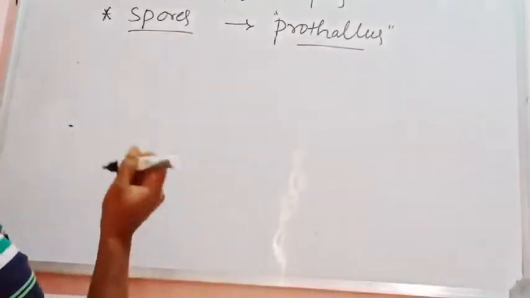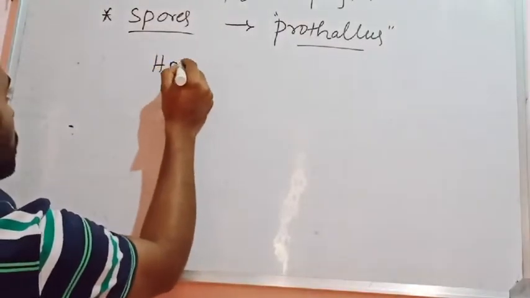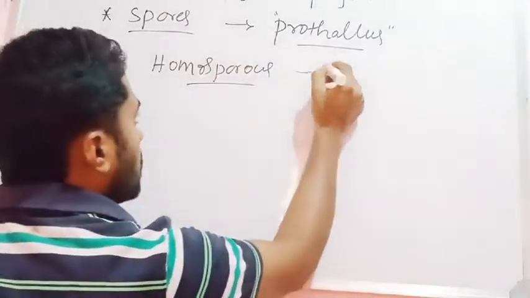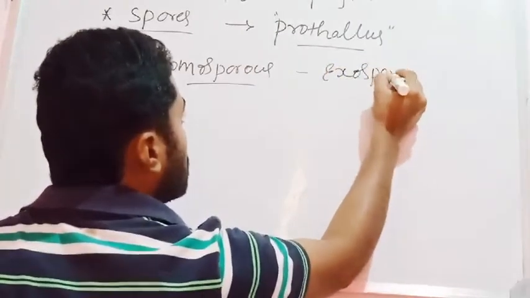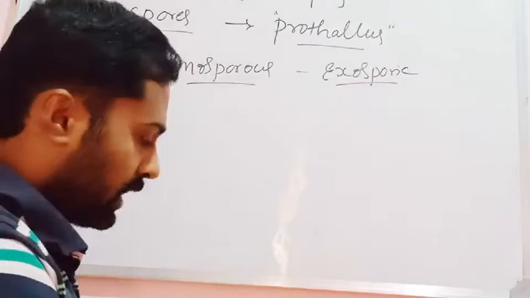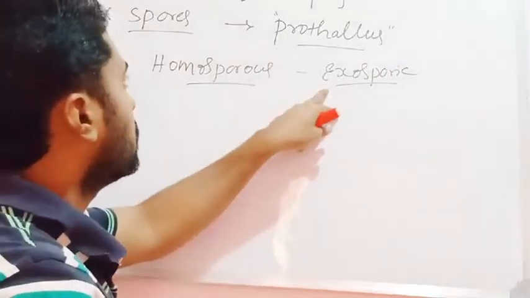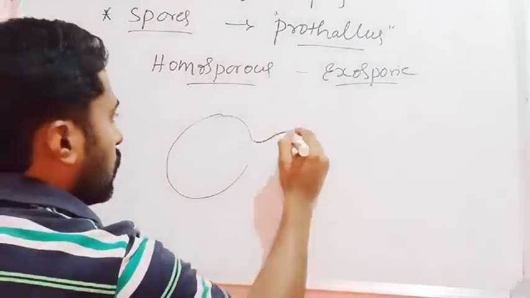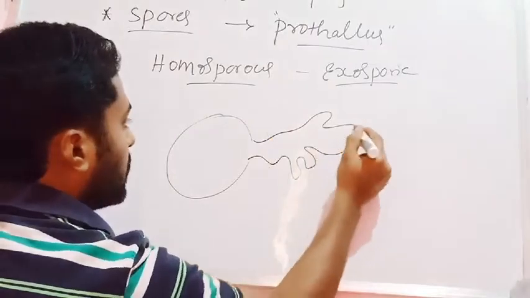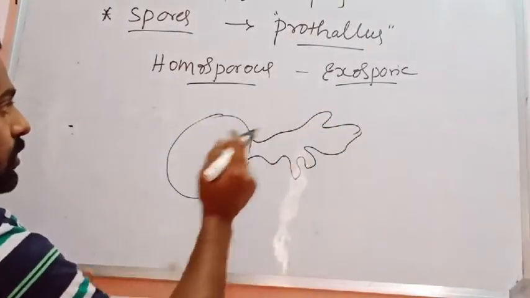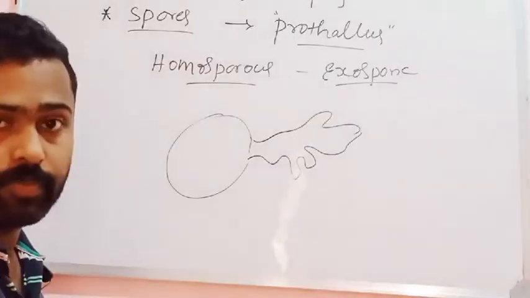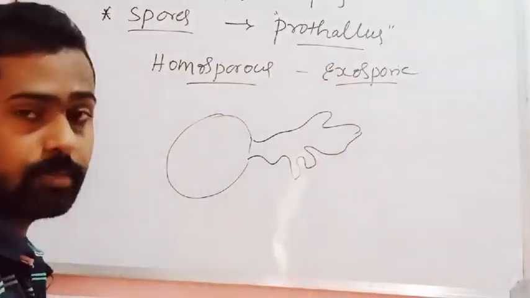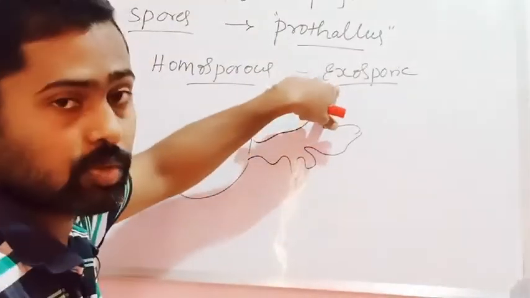Whereas in homosporous pteridophytes, the development of the prothallus is exosporic. Exosporic means the spores which are produced come out of the sporangia and fall on the soil, where the development of the gametophyte is outside the spore wall. The gametophyte does not develop inside the spore wall; it develops outside the spore wall, like this. I am drawing the prothallus outside the spore wall. Such a development is said to be exosporic.